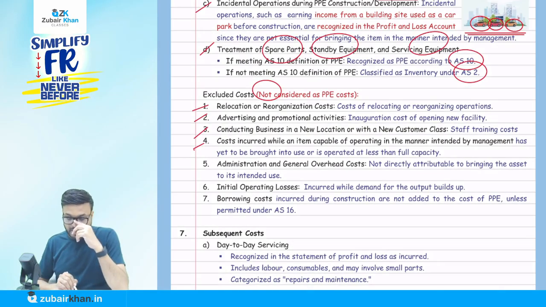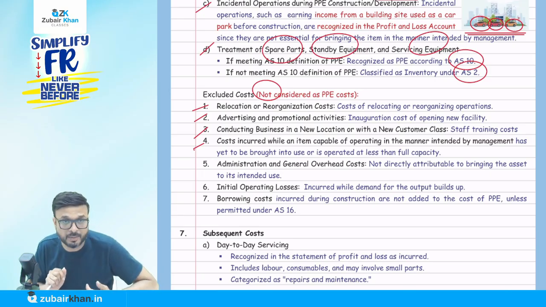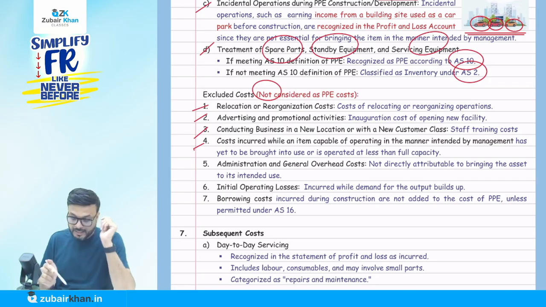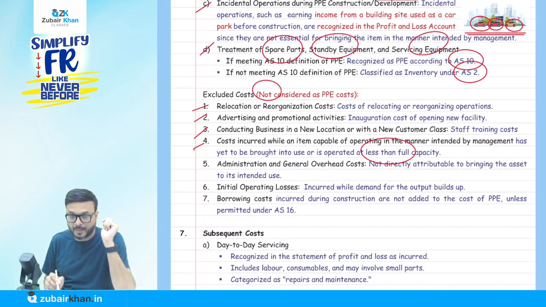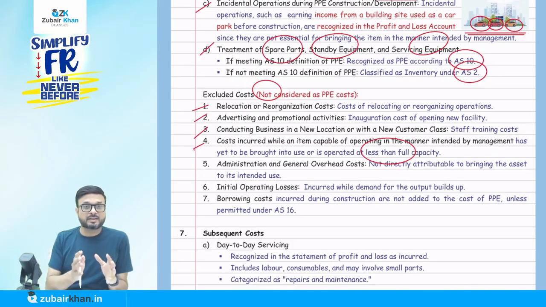Now, the cost incurred while an item is capable of operating in the manner intended by the management. Once the asset is ready to use in the manner intended by the management, that is the end of it. But there is one problem: it is not yet brought into use, or is operated at less than full capacity.